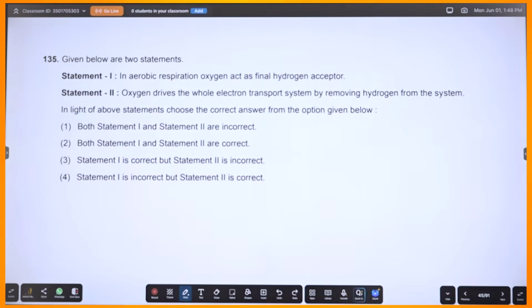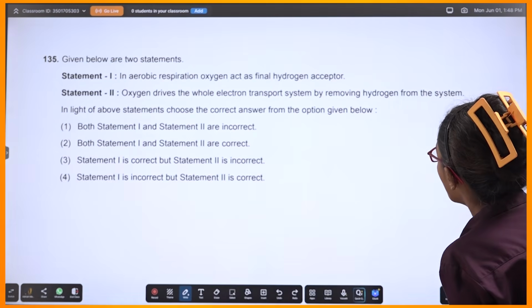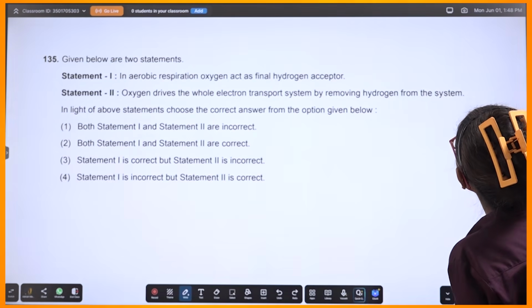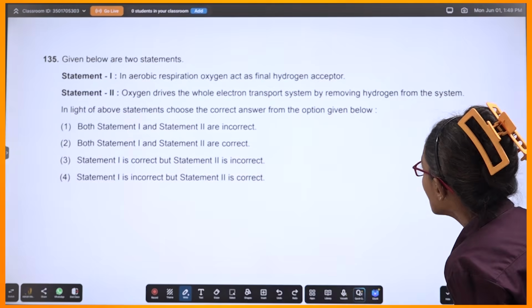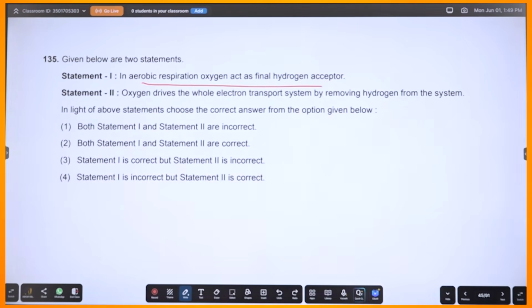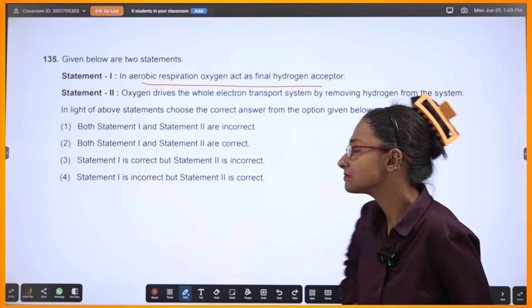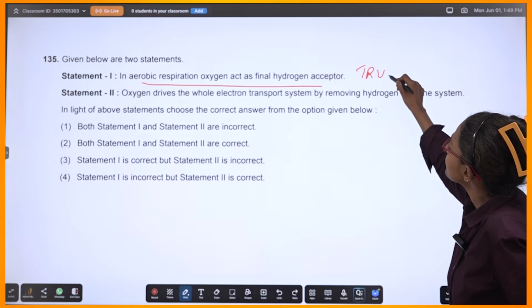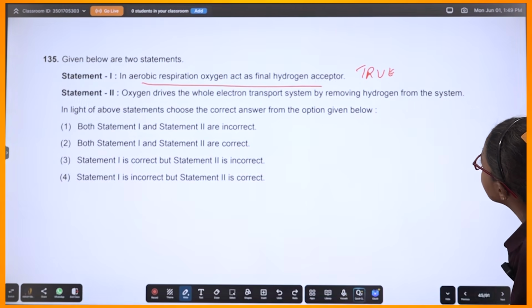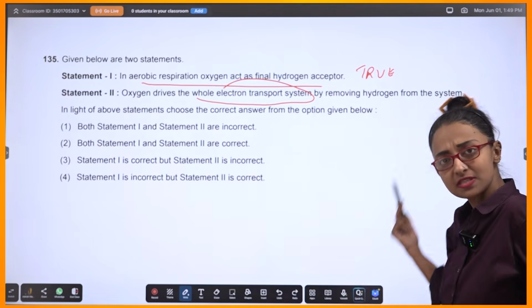So here they say in aerobic respiration, oxygen acts as final hydrogen acceptor. Am I right? And oxygen drives the whole electron transport system by removing hydrogen from the system? Okay, so let's do the first one. In aerobic respiration, oxygen acts as a final hydrogen acceptor. Yeah, true. Oxygen drives the whole electron transport system by removing hydrogen from the system. True.